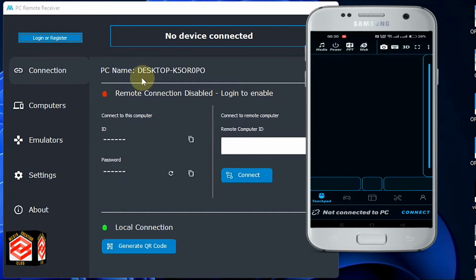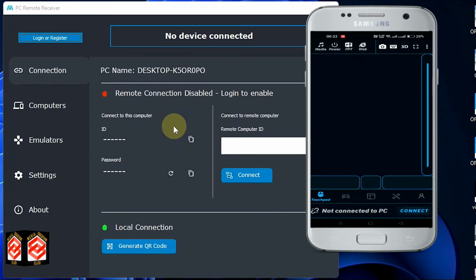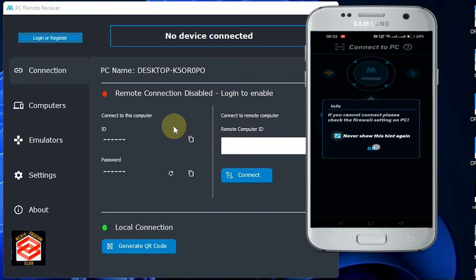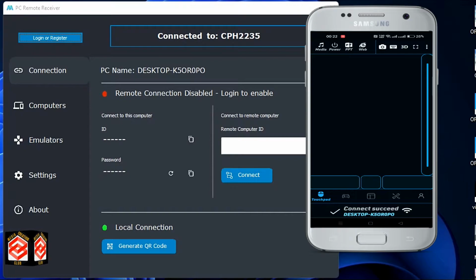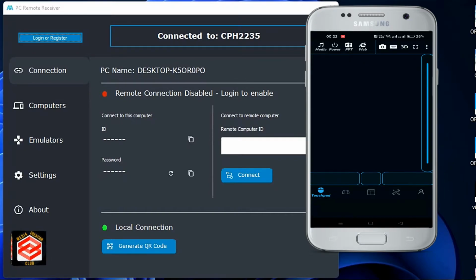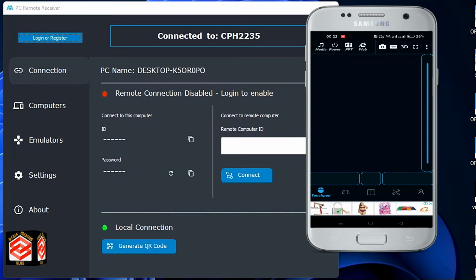Now as you can see, our software is already downloaded and the phone also. So if we connect, I choose never show this again, and then the desktop, you can see, already appears on my screen, my desktop. I connect, and then here you can see my phone is controlling my PC.